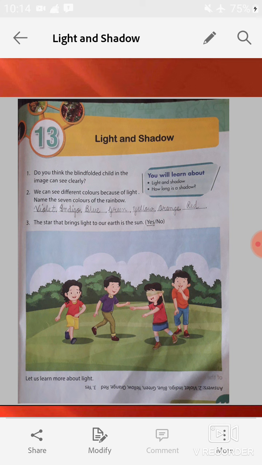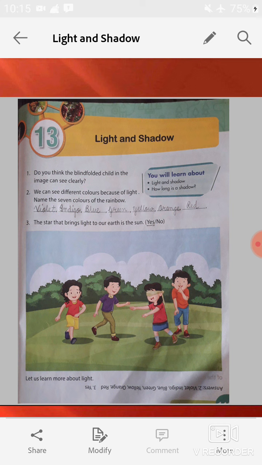V stands for violet, I for indigo, B for blue, G for green, Y for yellow, O for orange, and R for red. You have to write all these 7 colors in the given blanks, in sequence.